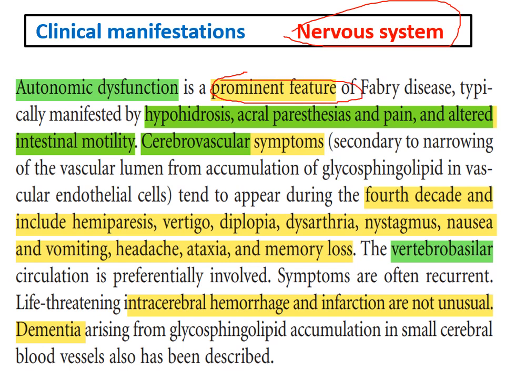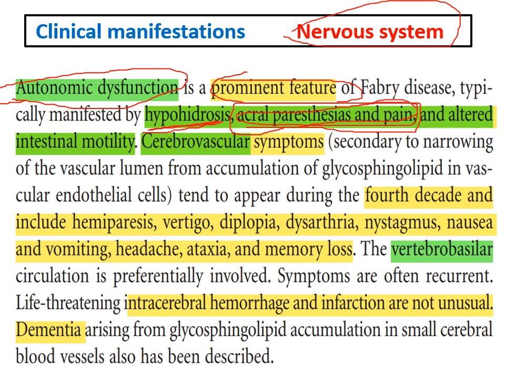and usually a very early presentation of Fabry disease patients is the autonomic dysfunction in the form of sweating abnormalities, in the form of hypohidrosis, and the most important one is acral paresthesia.